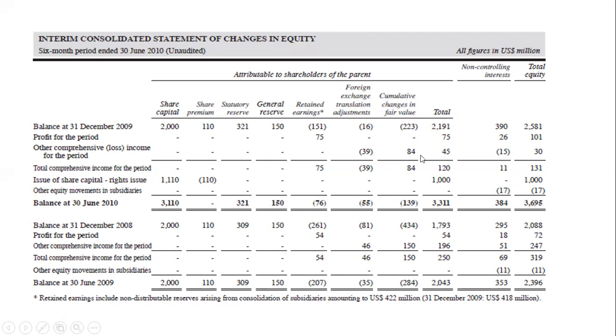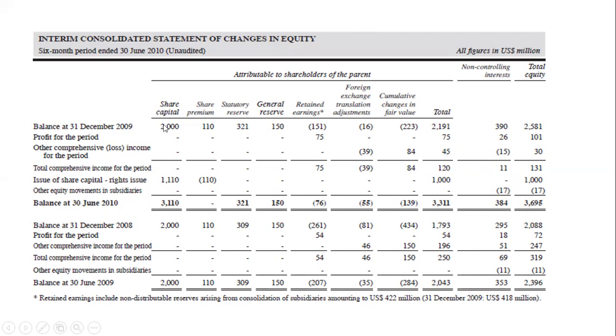in fair value. Okay, so then there was a rights issue in the year. So you can see it's an issue of share capital, a rights issue. So you have 1,110.